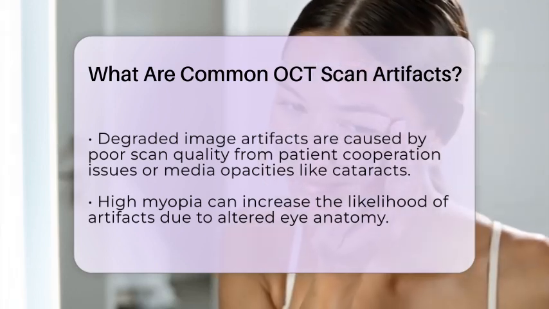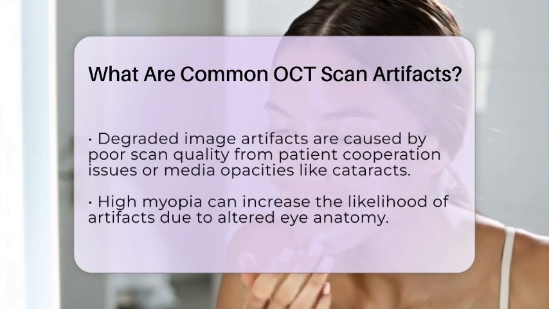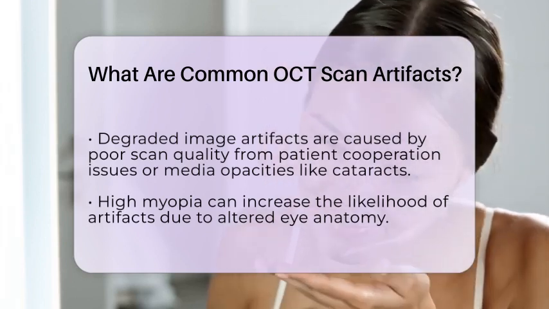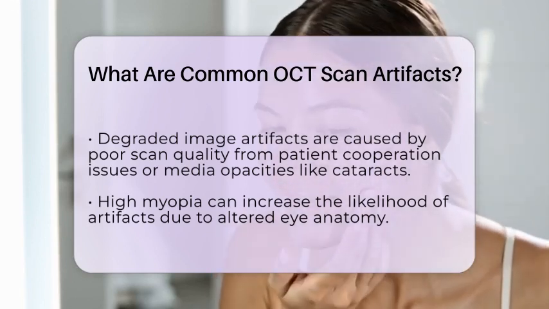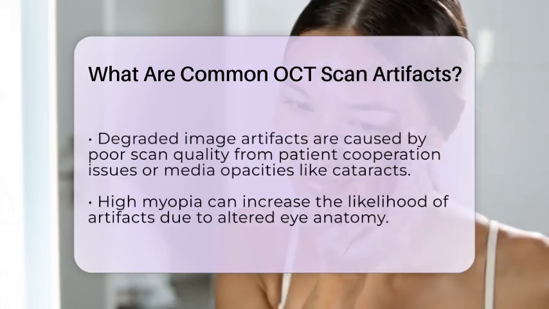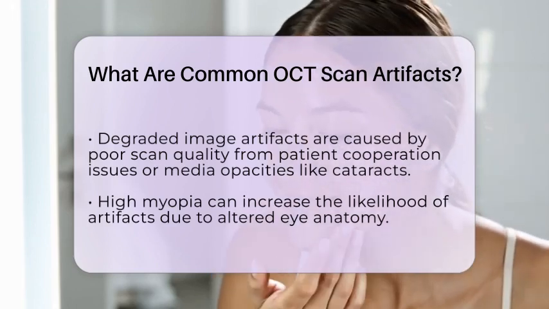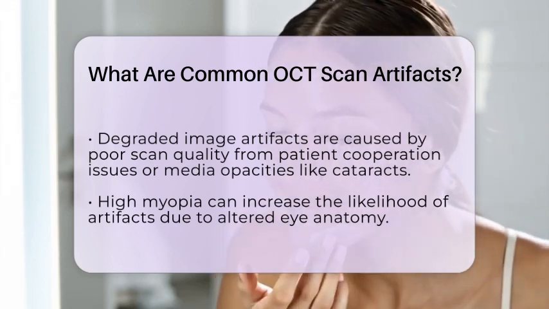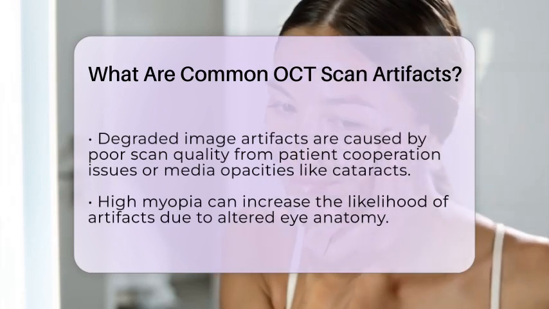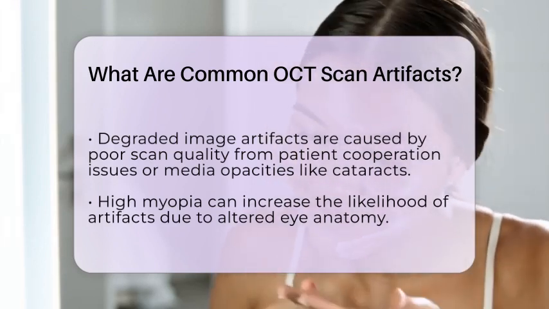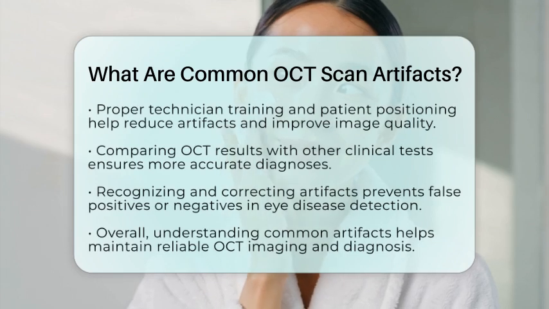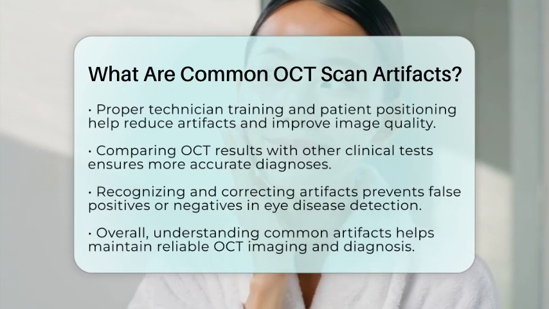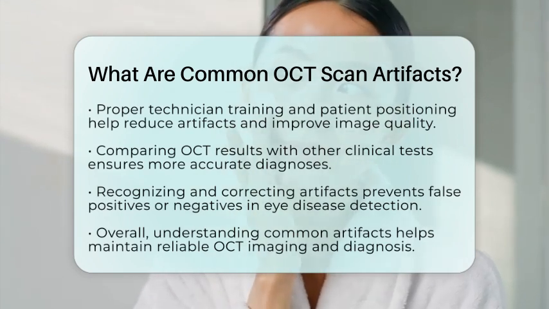Degraded image artifacts happen when the scan quality is poor overall. This can be due to patient cooperation issues, technical problems, or media opacities like cataracts. Although near-infrared light used in OCT can penetrate some opacities, poor focus or alignment can still produce blurry images where retinal layers are hard to see clearly. This makes measurements unreliable. Factors like high myopia can increase the likelihood of artifacts because of elongated shape and altered anatomy. These changes can make OCT interpretation more challenging and sometimes lead to artifacts that affect diagnosis.